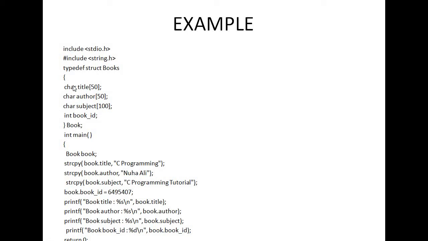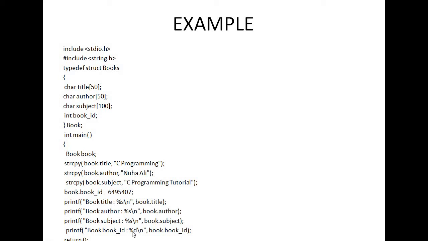But see here, this is one character array, this is one character array, this is one character array. A character array is nothing but a string. So for displaying a string, the format specification is %s. So: %s book.title, %s book.author, %s book.subject, and %d book.book_id.